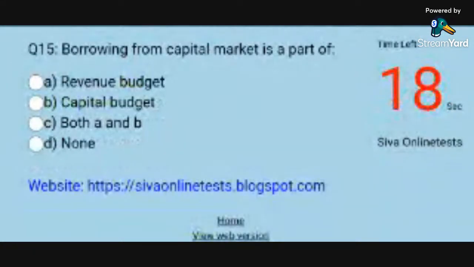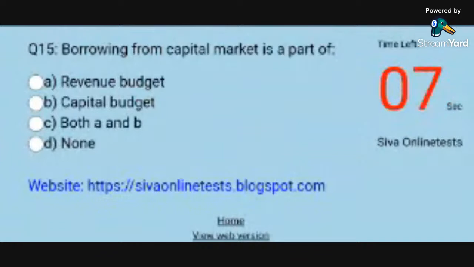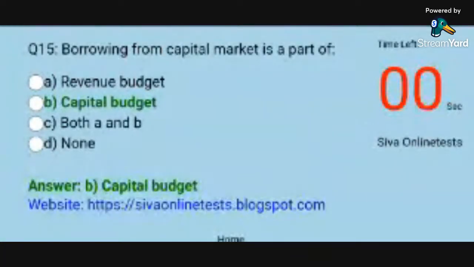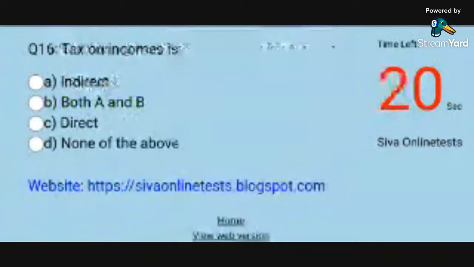Question 15. Borrowing from the capital market is a part of. Options: A. Revenue budget. B. Capital budget. C. Both A and B. D. None. Answer: B. Capital budget.